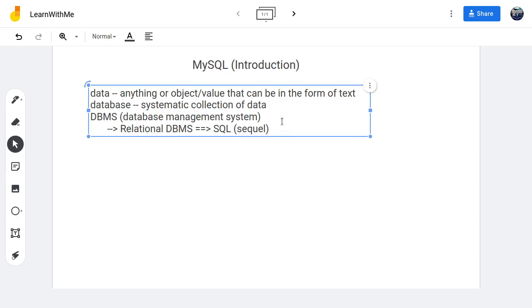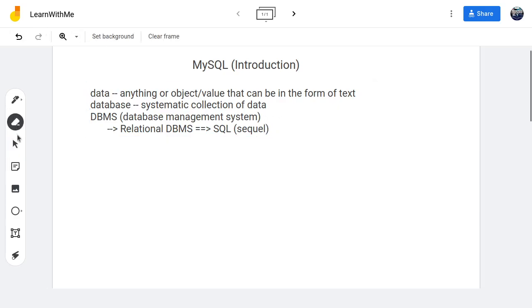What is a relational database, by the way? A relational database is a database that arranges data in rows and columns, and it shows the relationship between one table and the other. When we say rows and columns, we are talking about a table, right? So we have